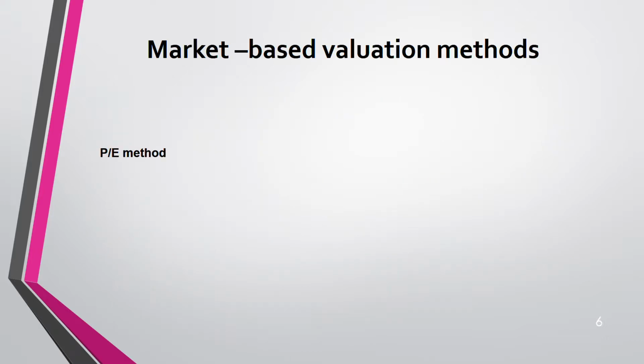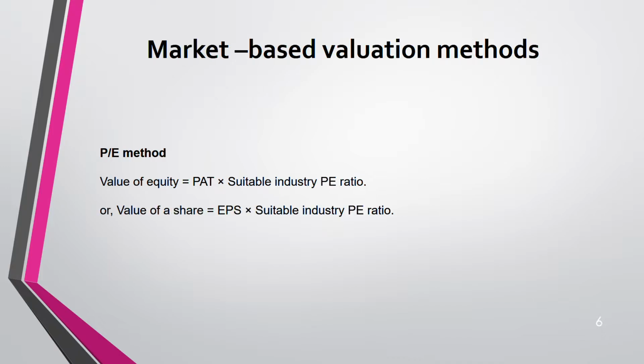Third is the PE method. This is most frequently asked compared to Tobin's Q and the stock market value. It is most likely to be asked. It was asked in the exam. Here, you will be given the profit after tax, multiplied with the industry's PE ratio. Or if it's the value of one share, then it will be earnings per share multiplied by the PE ratio. So you have to see whether they are asking the value of a share, or the value of equity, the whole company, or just one share.